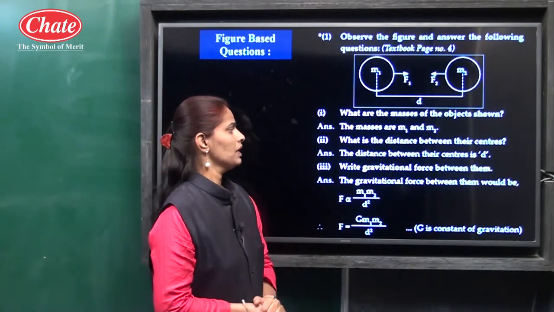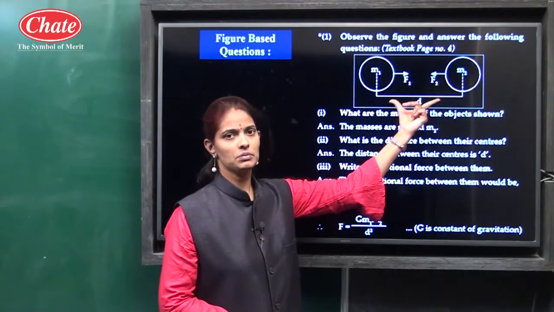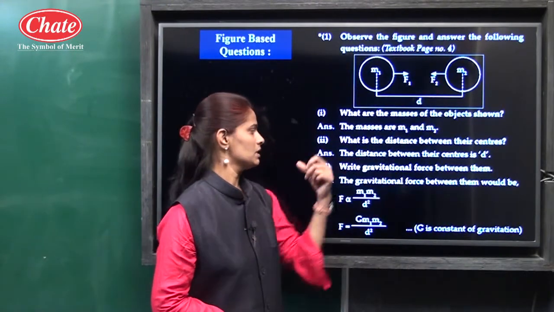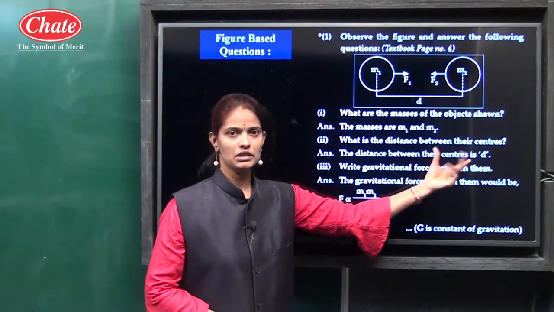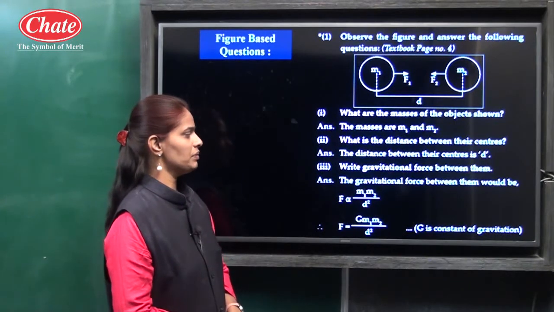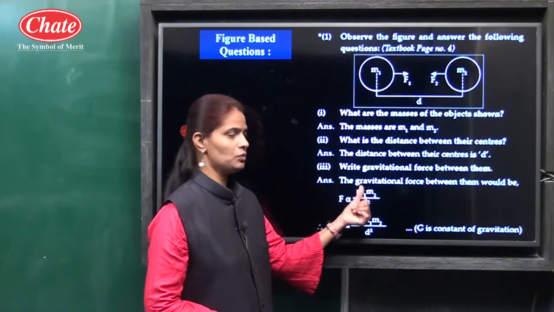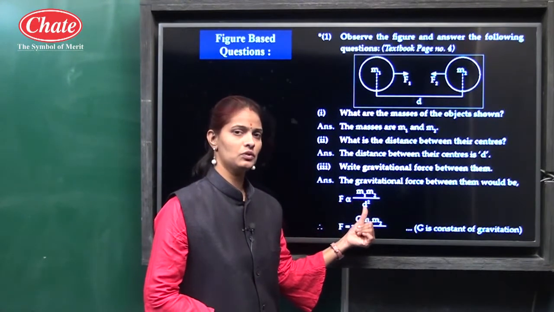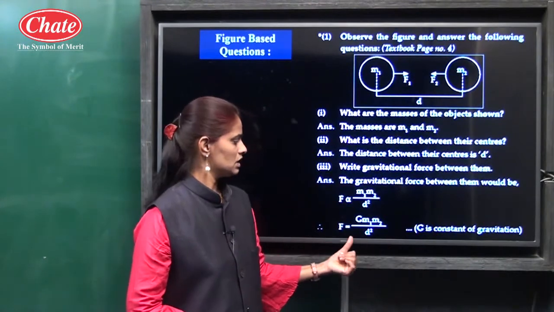Second question, what is the distance between their centers? Here d is the distance between those 2 objects. So the correct answer is the distance between the centers is d. Then the third question, write the gravitational force between them. The gravitational force is directly proportional to the product of the masses and inversely proportional to the square of the distance between them. So this is the formula and this is the derivation.